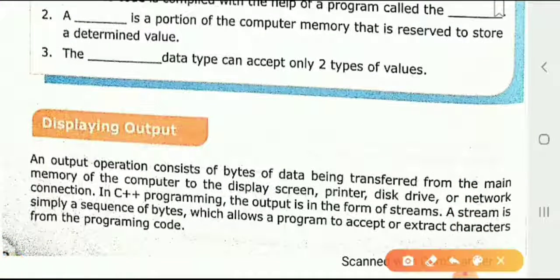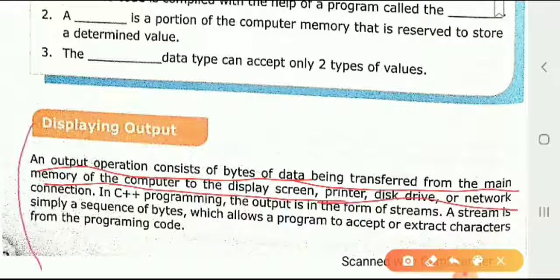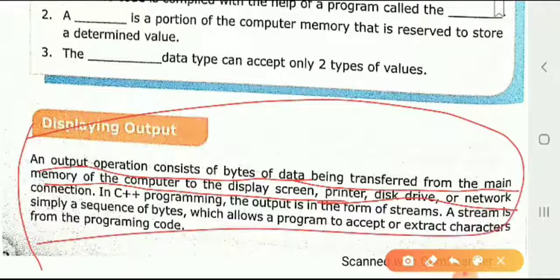How can we display an output? The output operation consists of bytes of data being transferred from main memory to a device such as the display screen or printer. We can display the output like that. It means we can display an output on a monitor, or on a hard disk, hard drive, or paper.